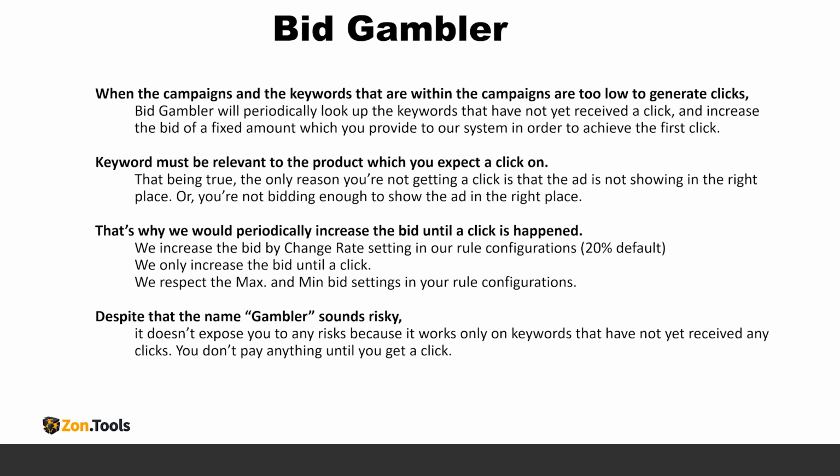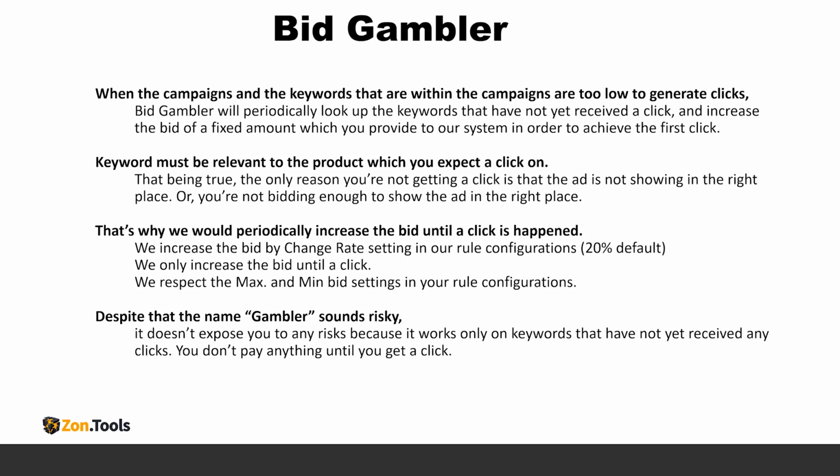So even if you bid like $5, and you don't get a click, it doesn't mean that you will pay $5. So when the campaigns and keywords are too low in bid, we periodically increase the bid until you get the click. We have thresholds, like you are assigning how much you want to increase per day.